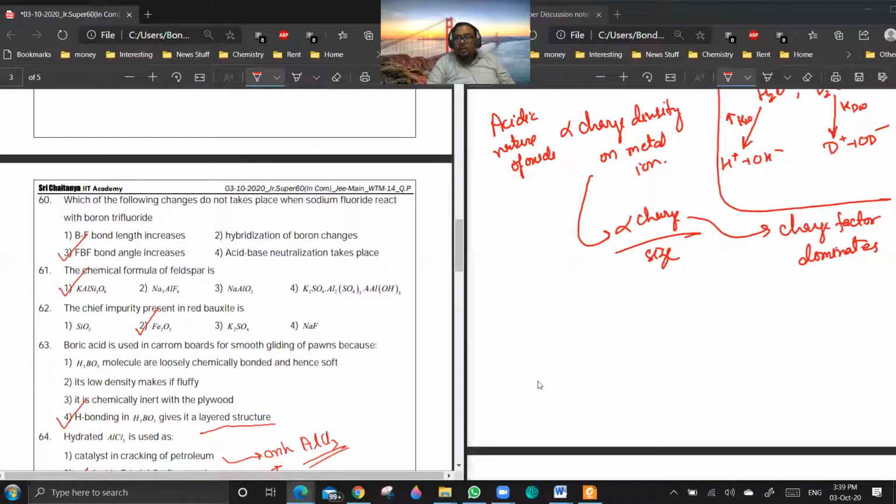Smoothness is ensured because the molecule is a planar molecule, so it will form a smooth planar layer over the board. Are you getting a point? And on that smooth layer, the gliding will take place easily. It has nothing to do with the softness of the thing.